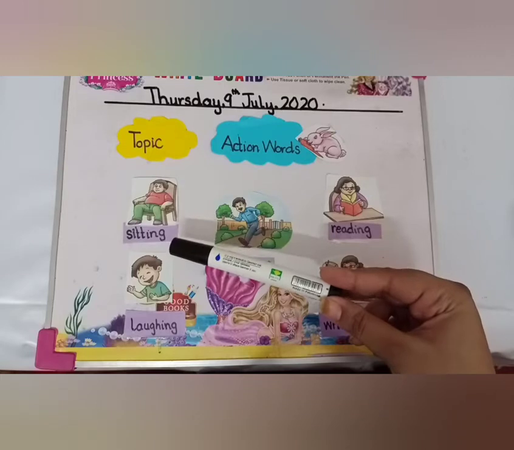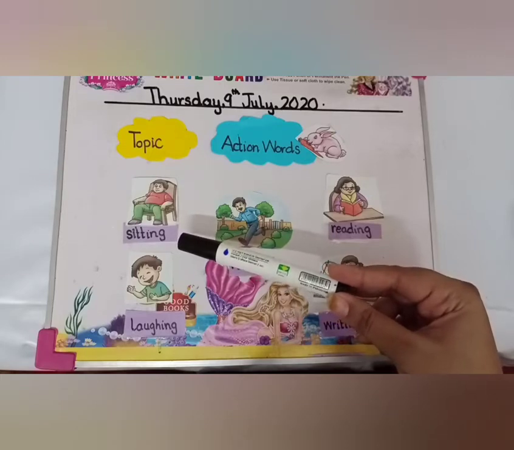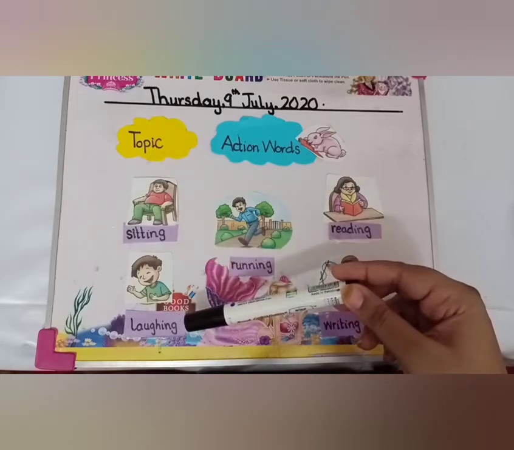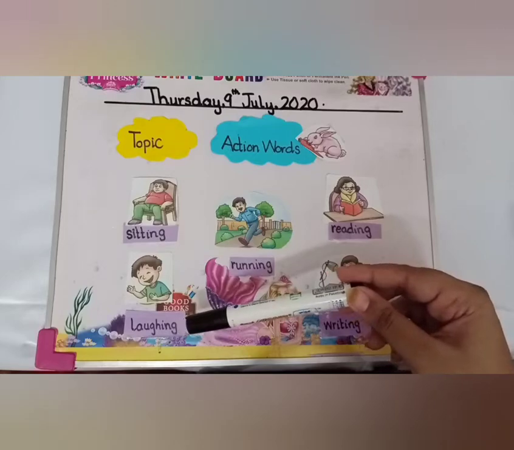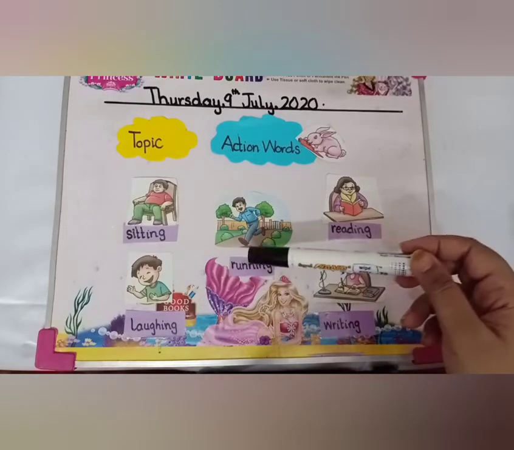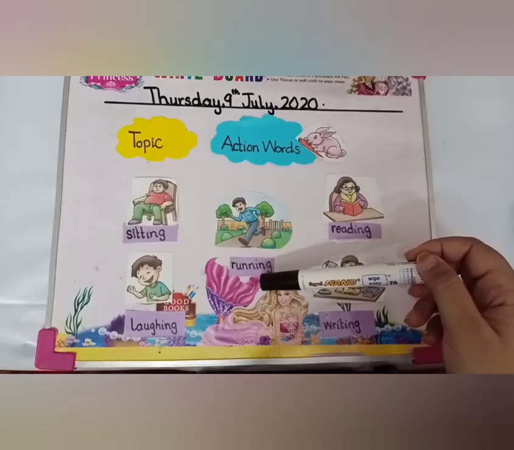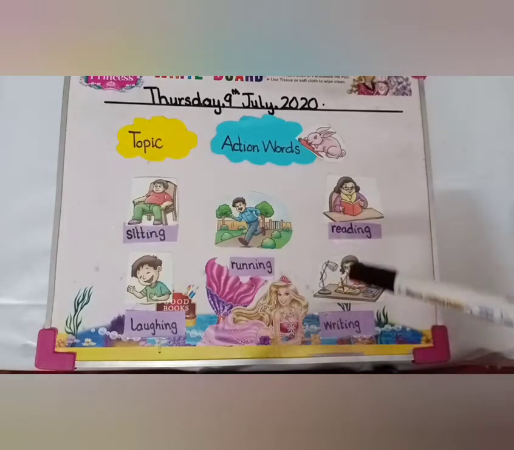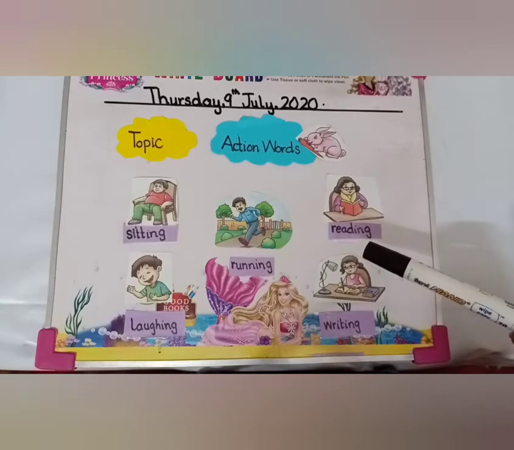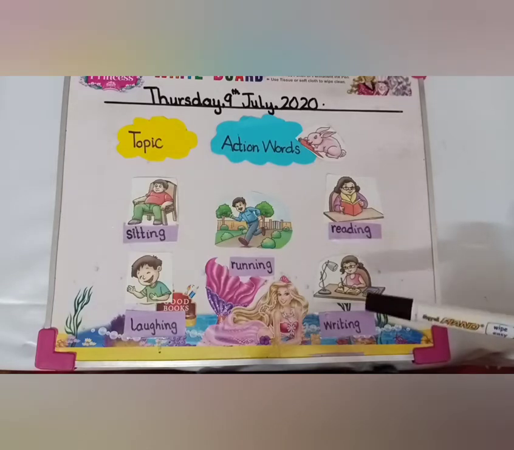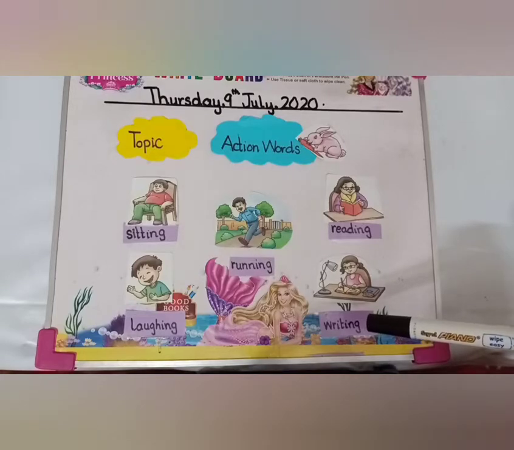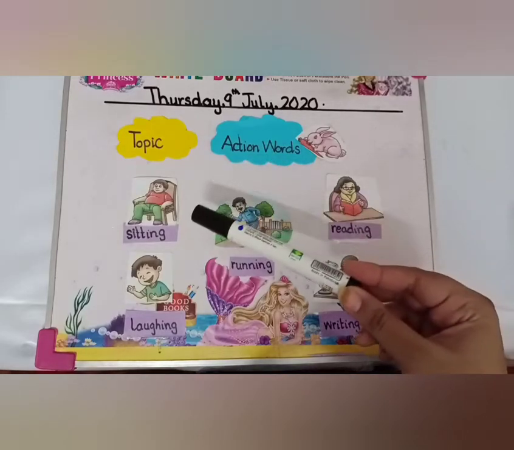SITTING, sitting. LAUGHING, laughing. RUNNING, running. READING, reading. WRITING, writing. Okay, again revise.